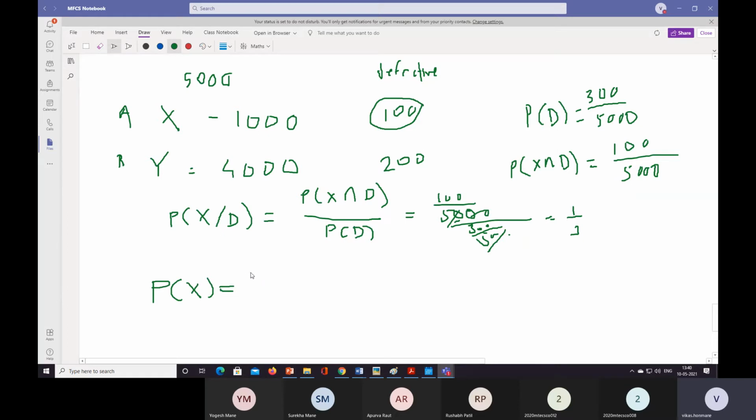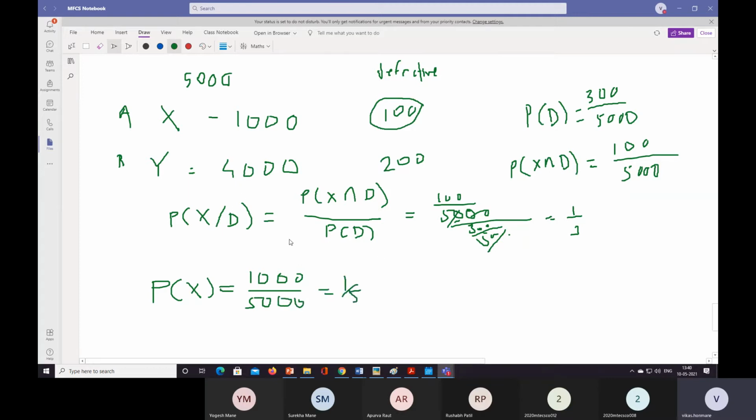is equal to... what is the probability of X? 1000. Total is X. X is 1000, and out of 5000, okay, we can say it as 1/5.